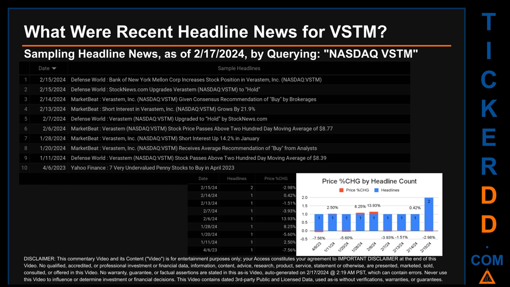The latest publication date was the day with the most found headlines. The day saw a price change of -2.98% after the ticker opened the day trading at $12.10 and then closed at $11.74. The oldest publication date of Thursday, April 6, 2023, was actually the day with the lowest percentage change in price. It saw a price drop of -7.56%.